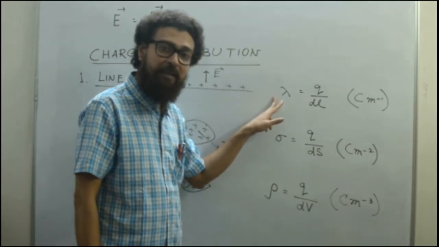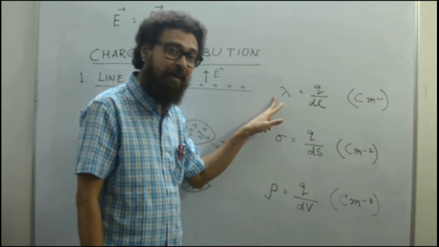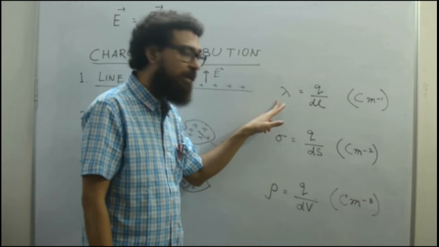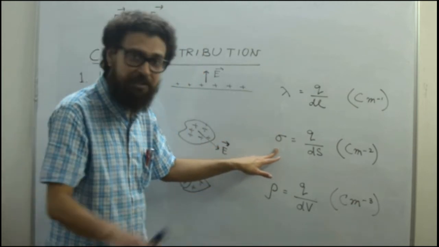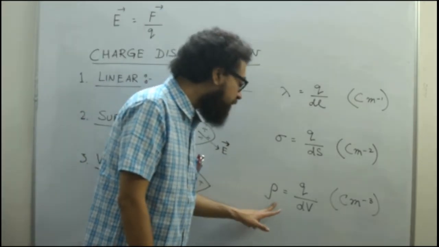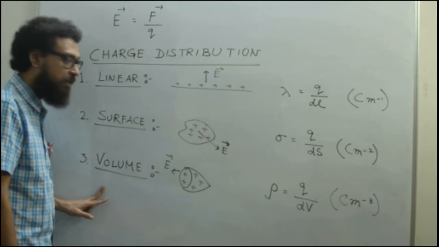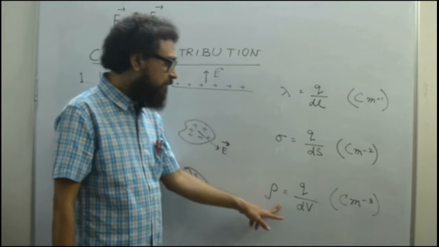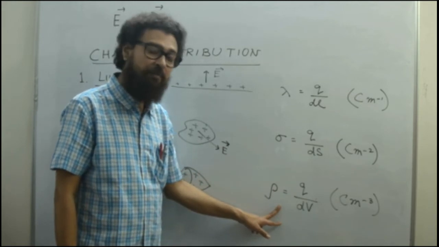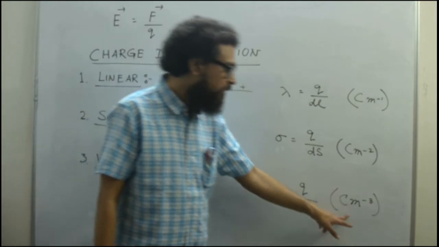I said linear charge density is the amount of charge spread over a line, and it is designated by the letter lambda. This is surface charge density, where the charges are distributed over a surface, and this is the last one, called volume charge density or volume distribution of charges. You can see here we have a 3D diagram, and that constant is known as rho, the volume charge density, which is Q by volume. So the unit is coulomb per meter cube.